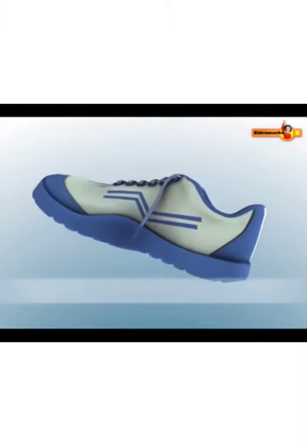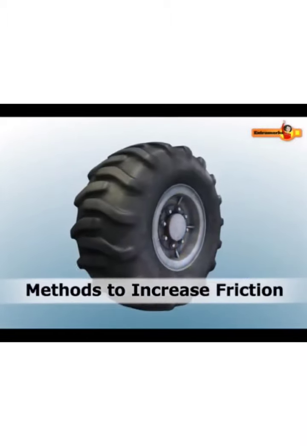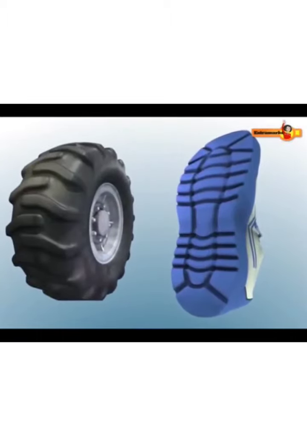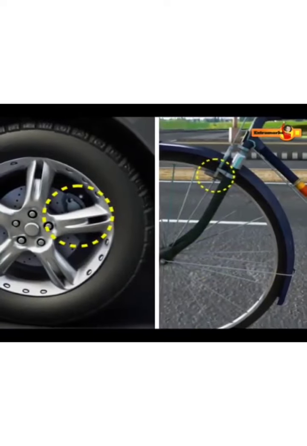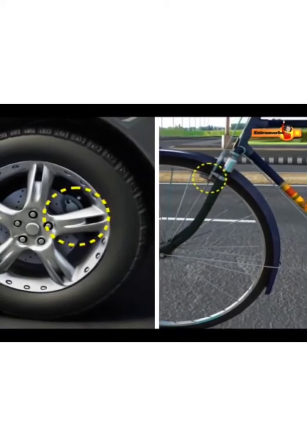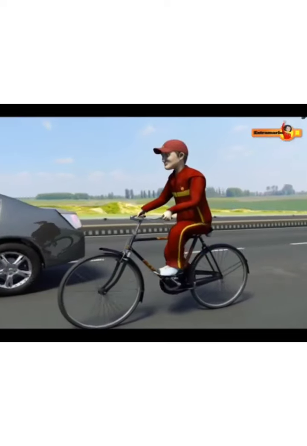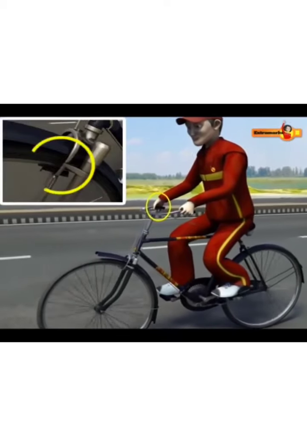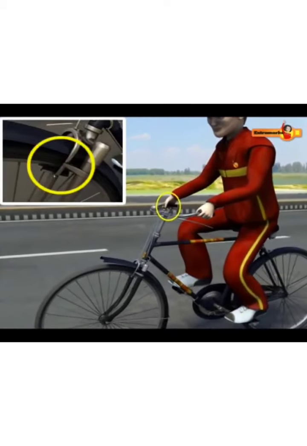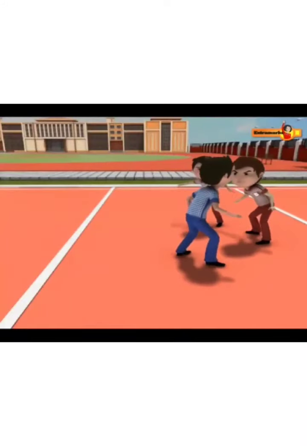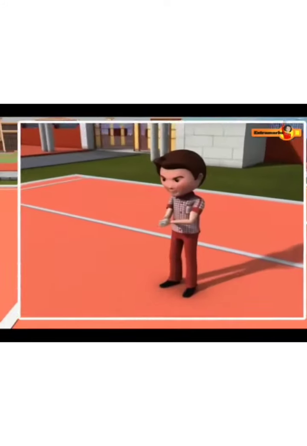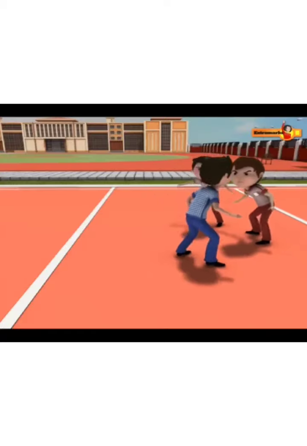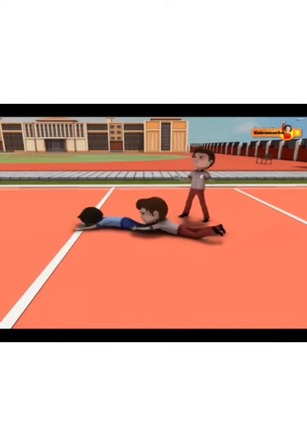Have you ever thought why your shoes and tires are grooved? It is done to provide better grip on the ground. To increase the friction, brakes are provided in vehicles. As the brakes are applied, the brake pads arrest the motion of the rim due to friction. Do you know why kabaddi players or gymnasts apply some coarse substance on their hands? They do so to increase the friction for better grip.